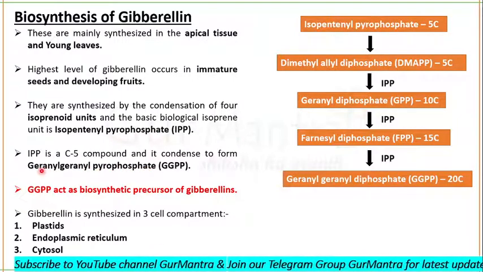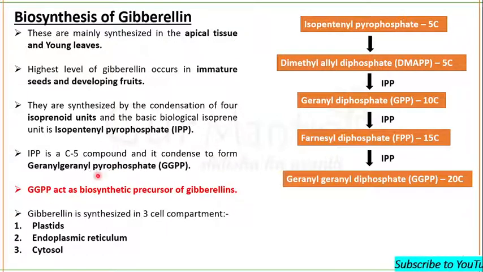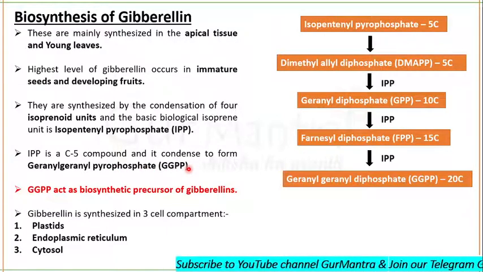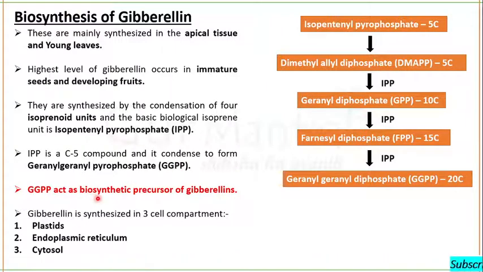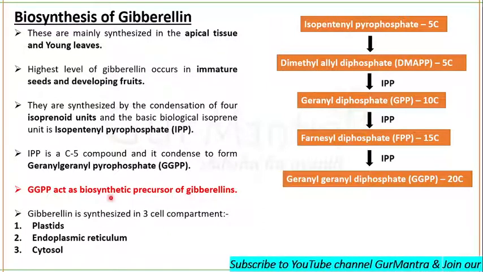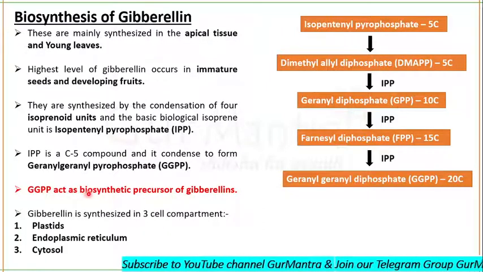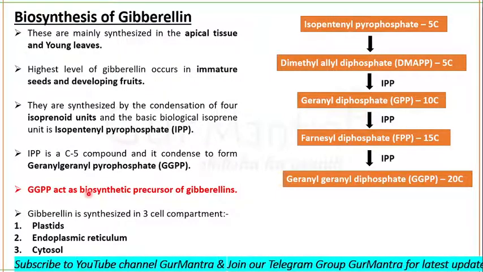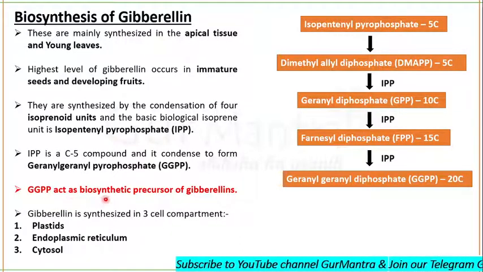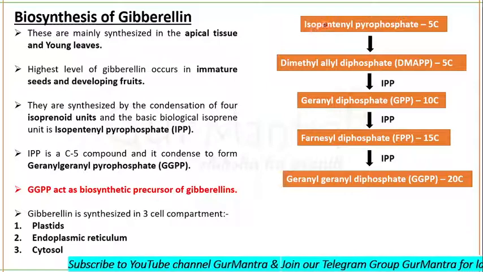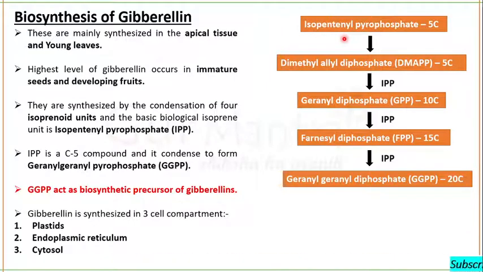Geranyl pyrophosphate, or diphosphate, I can say; pyrophosphate or diphosphate, fine. So geranyl pyrophosphate acts as the biosynthetic precursor of gibberellins. Gibberellins are synthesized by what? Geranyl pyrophosphate, which is formed by the condensation of isopentenyl pyrophosphate.